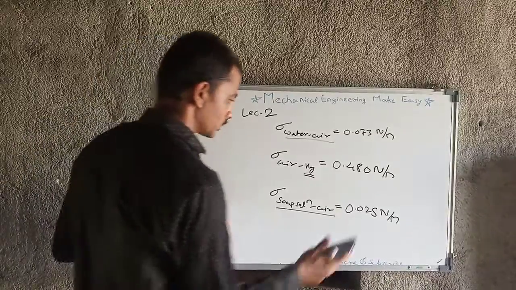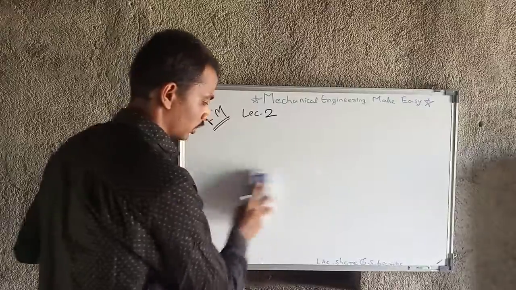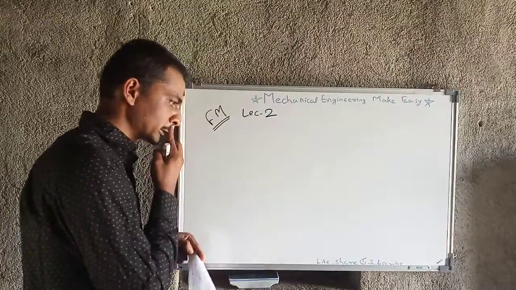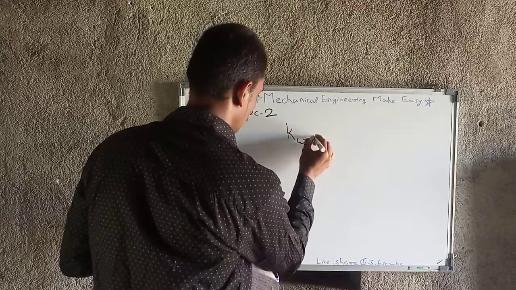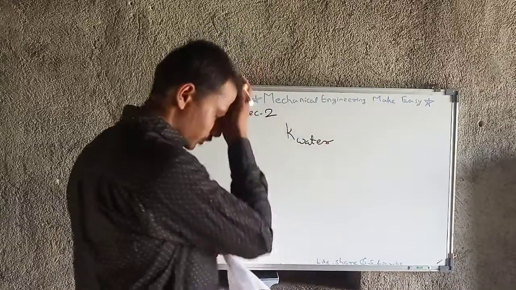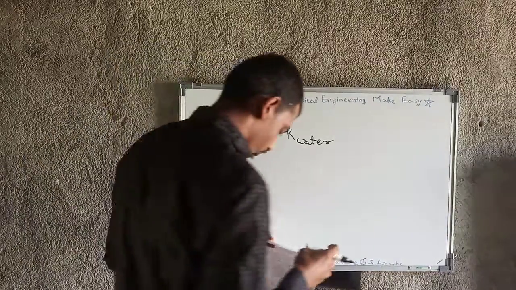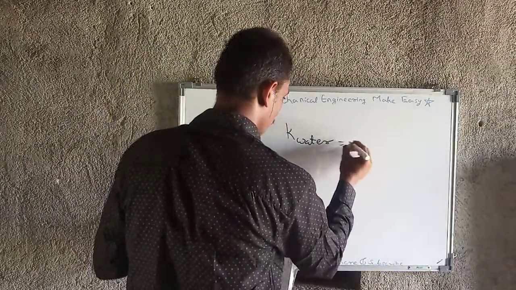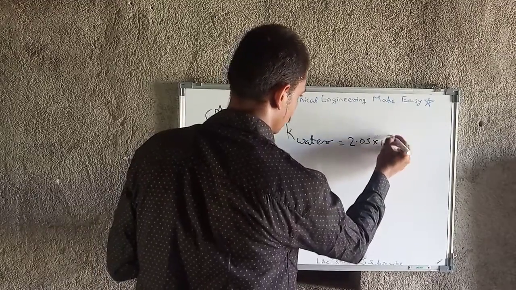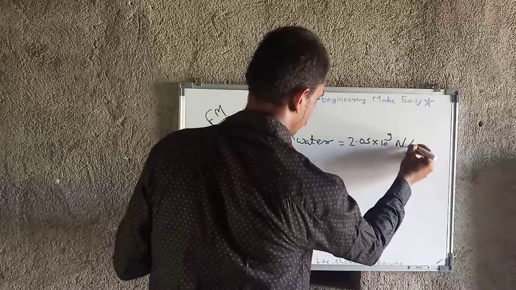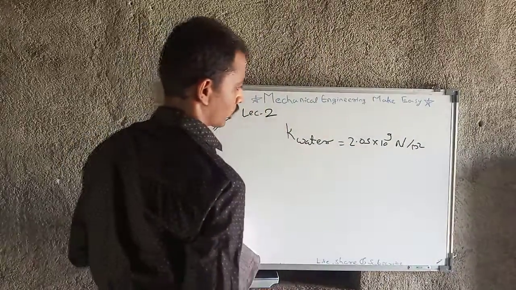Now I will give you some values of bulk modulus. Please note all these values, because they are very important for solving numericals, as I am going to take some numericals in the next lectures. So K of water is 2.05 into 10 raised to 9 Newton per meter square. This is the bulk modulus of water.